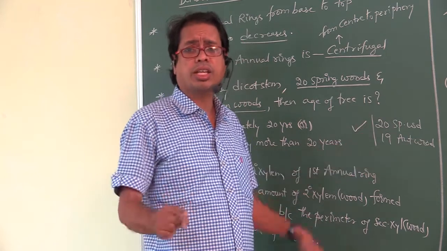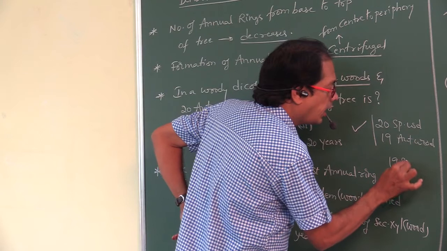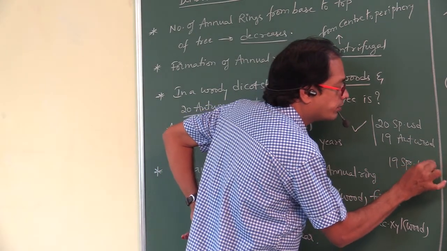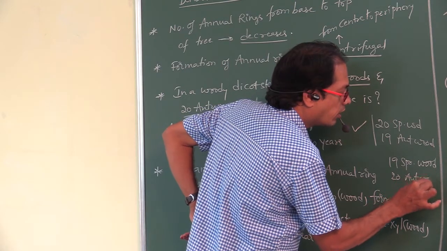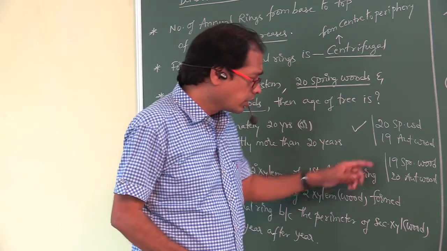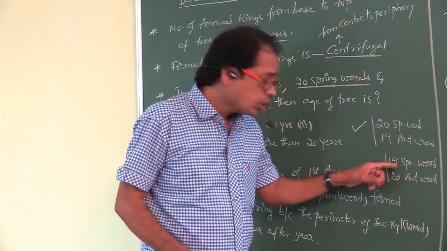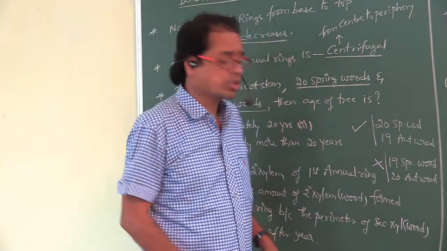Now, 19 spring woods and 20 autumn woods, is this possible?